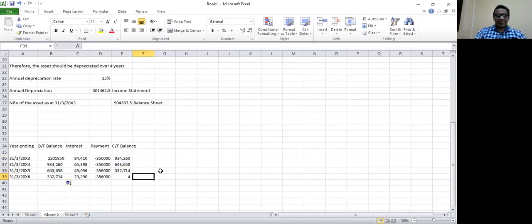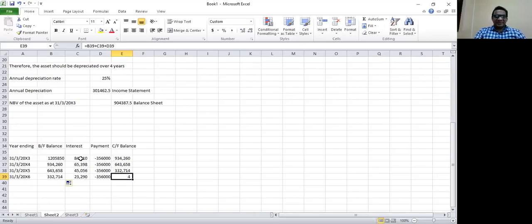So you will see, as per this table, as at 31st of March 20x6, at the end of the lease, there is no lease liability. Lease liability has been eliminated, or there's a small amount remaining, which is due to rounding off. Or, in other words, we can safely assume the lease liability has been completely eliminated after 4 years, or as at 31st of March 20x6.